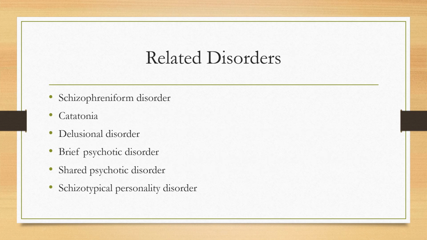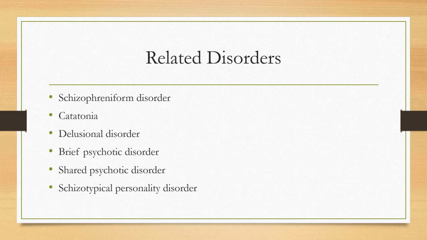There are some disorders that are related to schizophrenia, and these include schizophreniform disorder. With this disorder, the patient will exhibit an acute reactive psychosis for less than the 6 months needed to be schizophrenia. If the symptoms last more than 6 months, the diagnosis will be changed to schizophrenia. The person may or may not have impaired social and occupational function.